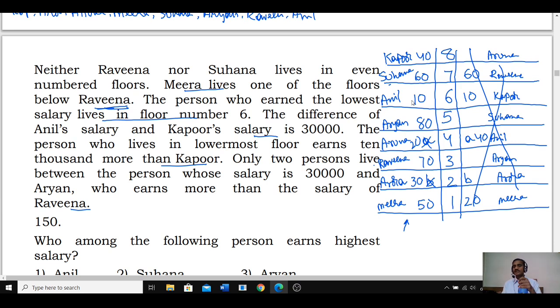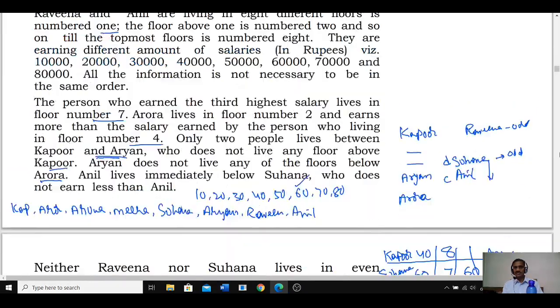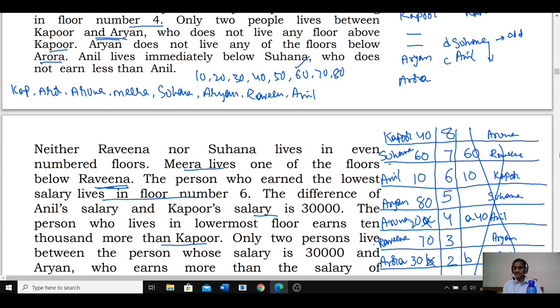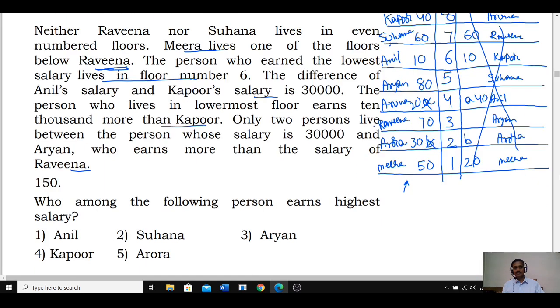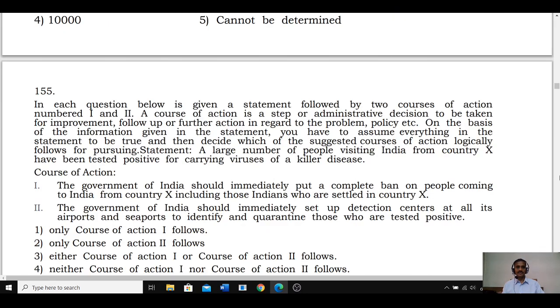ఇది కూడా మనకి this is completely based on how we are representing the data. ఈరోజు మొత్తం మనం discuss చేసే సెట్స్ అన్ని how we are representing the data by keeping in mind that we have to read the information only once. Okay, sir, information చదివేటట్టు మనం ఫోకస్ చేస్తున్నాం. Because the sets were lengthy sets, that were confusing, and that is the reason we are focusing more on representing the data. Now this is about question numbers 150 to 154.